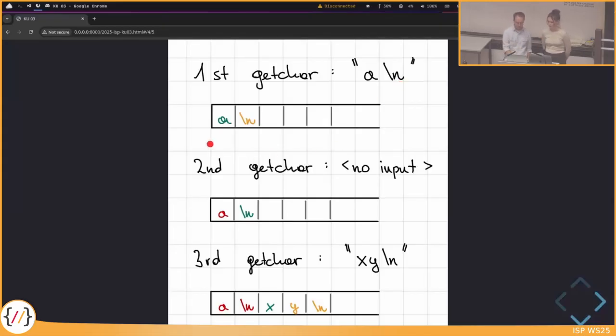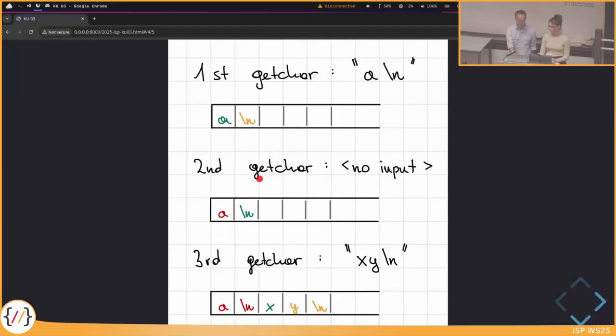So if we have this as a list here, the first character is the A and the second character is the enter that I pressed. And now the first character is the one that getChar returns. And this is the output that we see. But the enter character is still contained in this input buffer, because we press those 2 keys and it doesn't magically disappear, the \n.